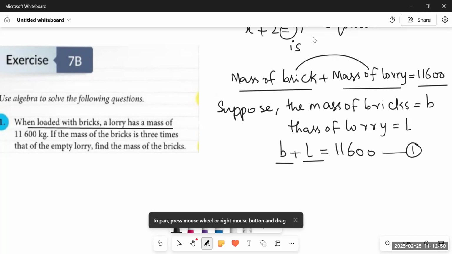Then we have another statement which says if the mass of the bricks is 3 times that of the empty lorry, what does this mean? Let us try to understand.